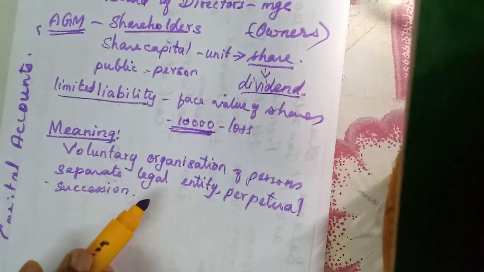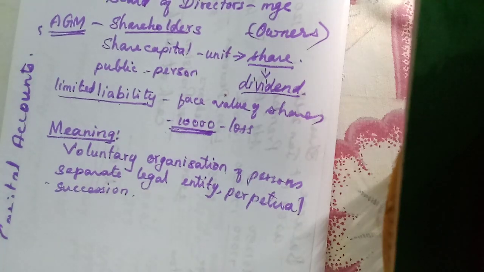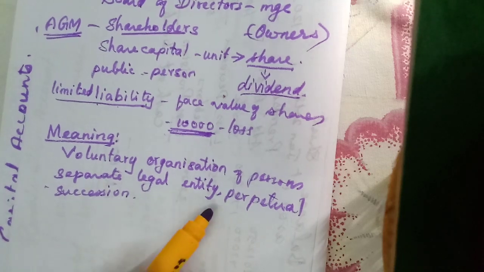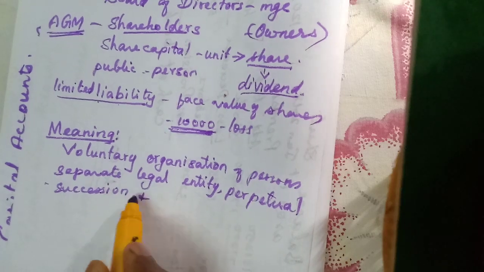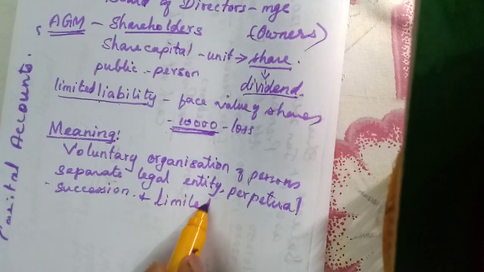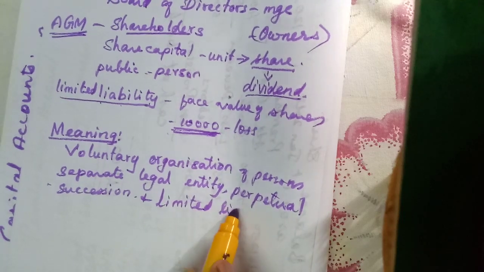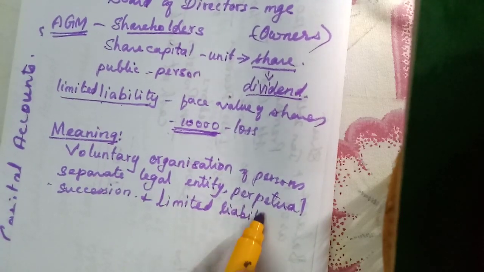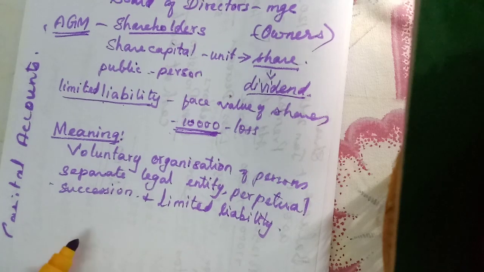Not permanent, throughout the lifetime of the period they cannot survive, isn't it? Long life is there. Perpetual succession, and with limited liability. That is the main feature of the company form of organization. Limited liability, so that is the meaning.